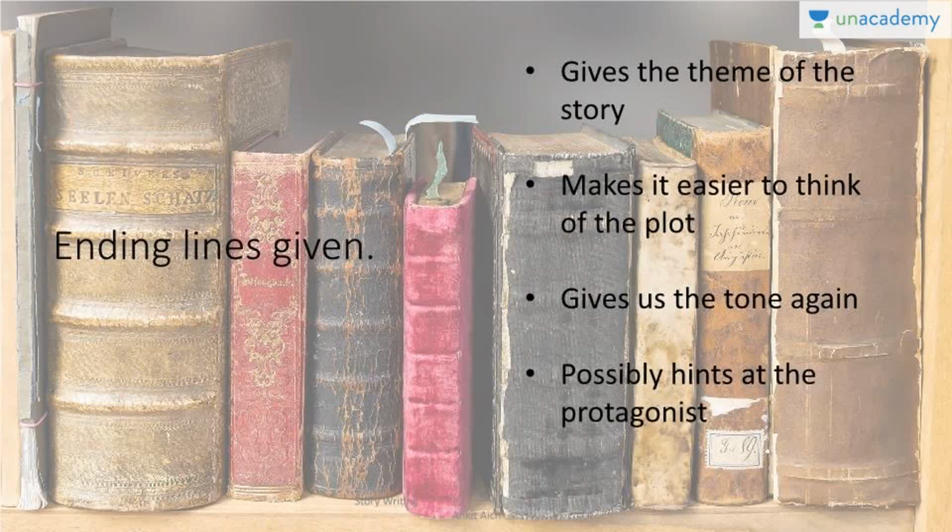That is, what is important, what is not important, what sort of a story it is going to be. The next type of question that can come is that the ending line will be given. If an ending line is given, then you can guess the theme of the story. What is the theme again? Next lesson. Also, if an ending line is given, it helps you figure out the plot.